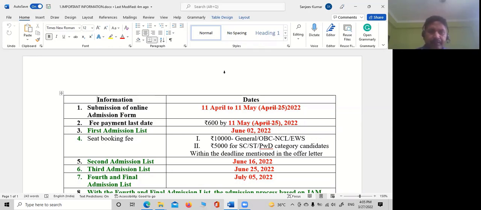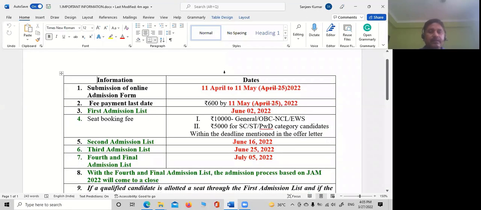The fee is rupees 600, and the first admission list will be available on their website by 2nd June 2022. So this is process number one, which all of you have to do: apply for the online admission form from the portal, correct?